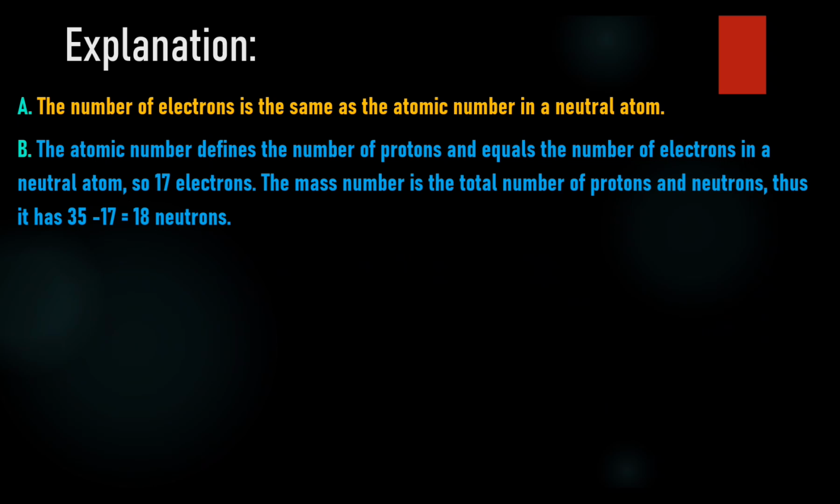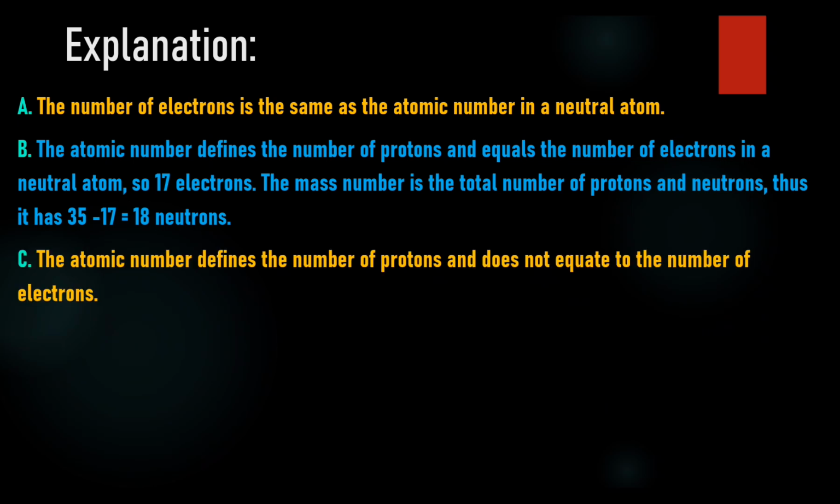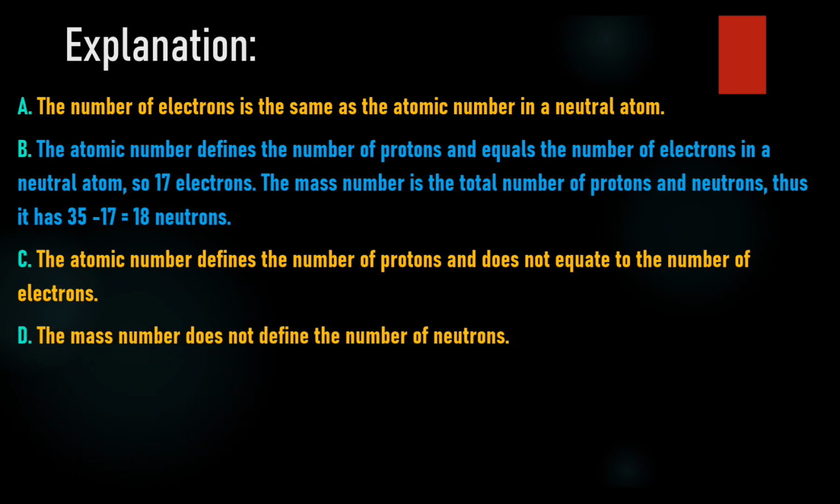C. It has 35 protons and 17 electrons. The atomic number defines the number of protons and does not equate to the number of electrons. D. It has 17 protons and 35 neutrons. The mass number does not define the number of neutrons.